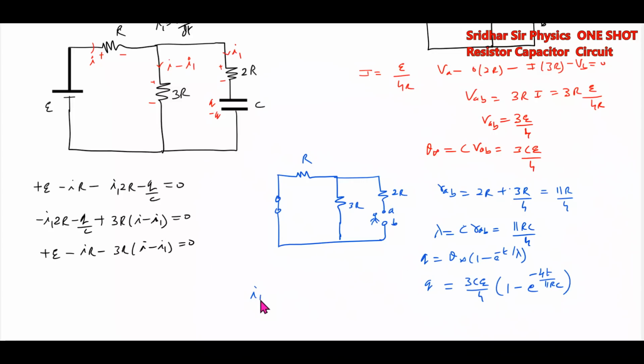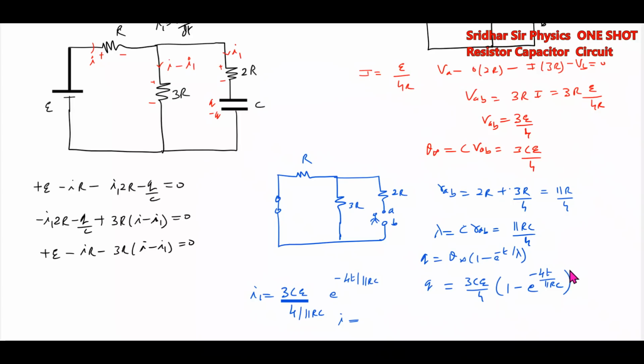So what is the expression for I1? I1 will be 3CE by 4 into 4 by 11RC, e to power of minus 4t by 11RC. Then expression for current will be with t by lambda. Lambda is how much?